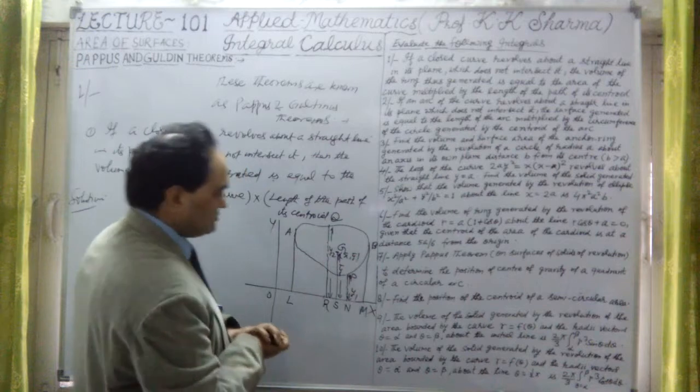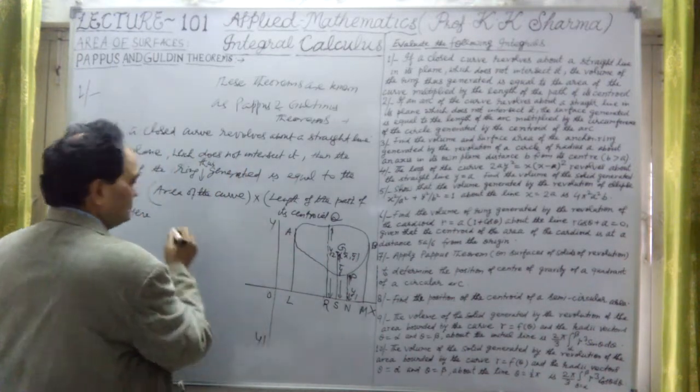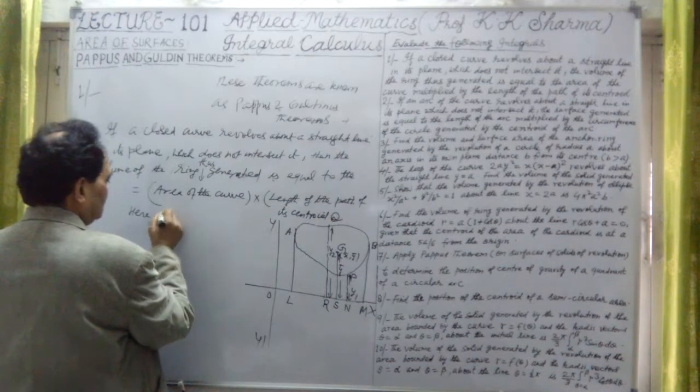We will discuss how this comes about. First let me discuss what this is. Here the closed curve, let me take here the closed curve.